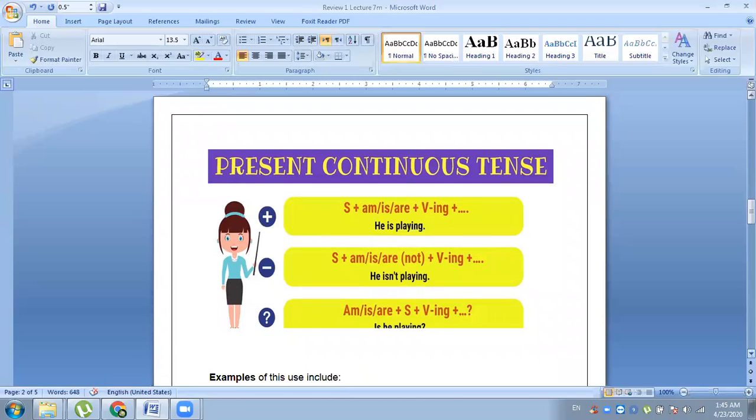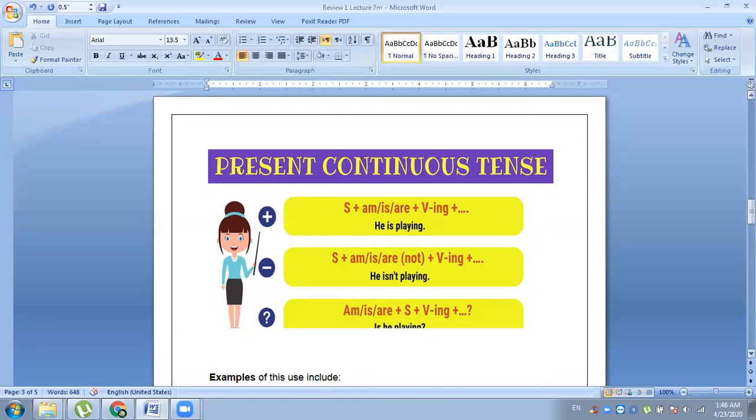Now this is the structure of the present continuous tense. Here the plus sign is for the positive sentences, the minus sign is for the negative sentences, and the interrogative sign is for the question sentences. In the positive sentences, first of all, we will use the subject. Then there will be a helping verb. The helping verbs used in the present continuous tense are is, are, am. Then there will be the first form of the verb plus ing, plus object.